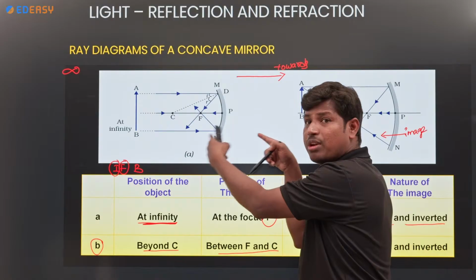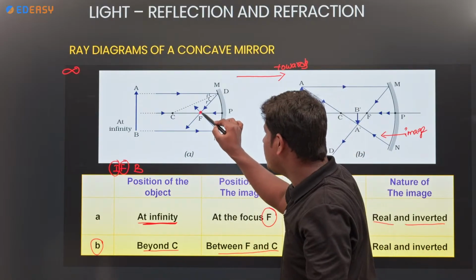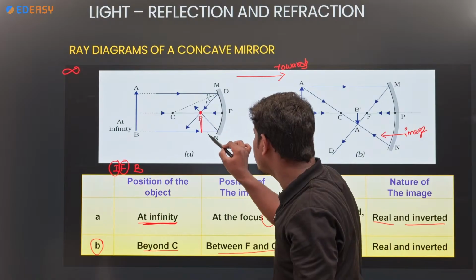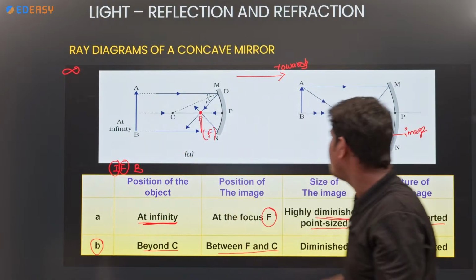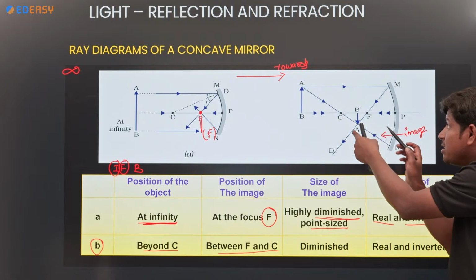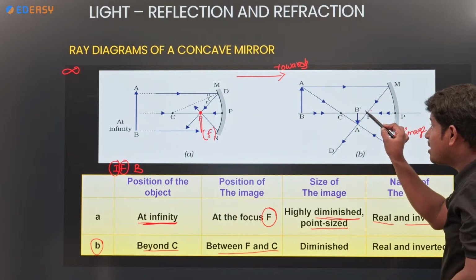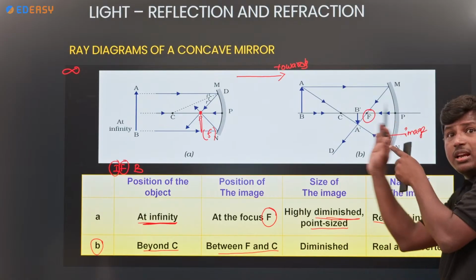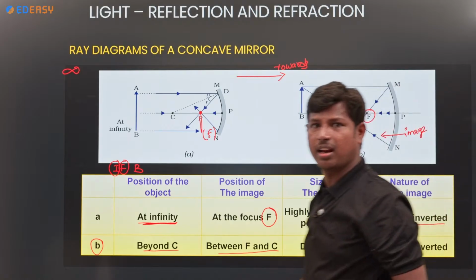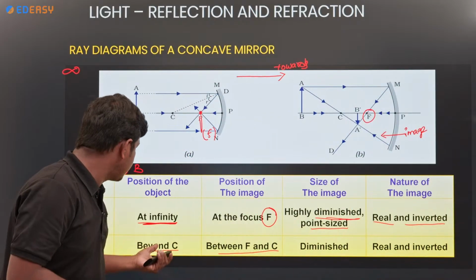Just compare these two diagrams. Where is the image initially? If the object is at infinity, the image is at F. If the object is beyond C, where is the image? See, it crosses F. That means the image is going in this direction, and the object is coming in this direction. Clear?